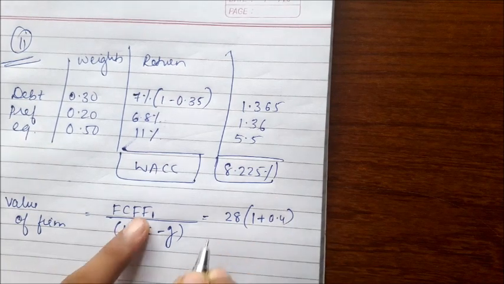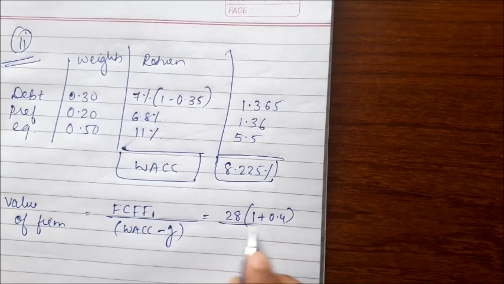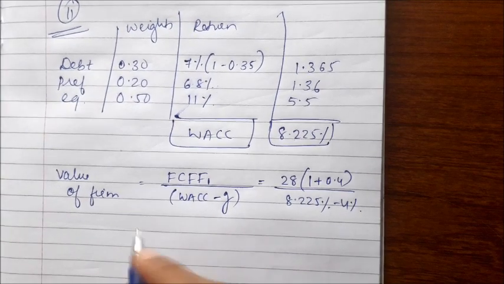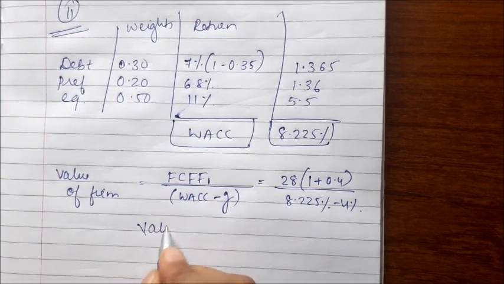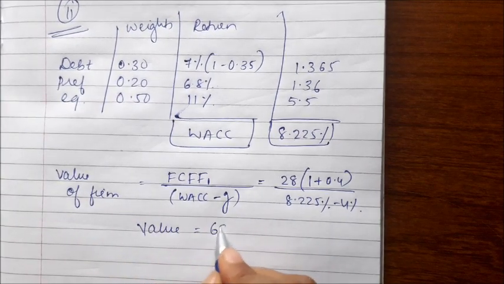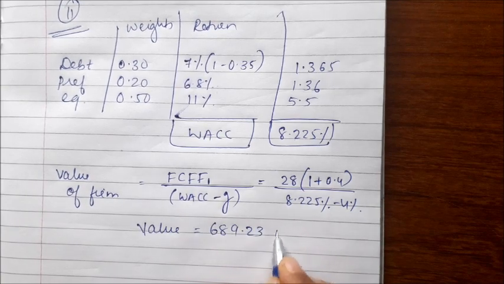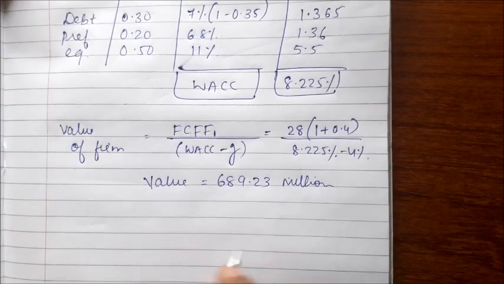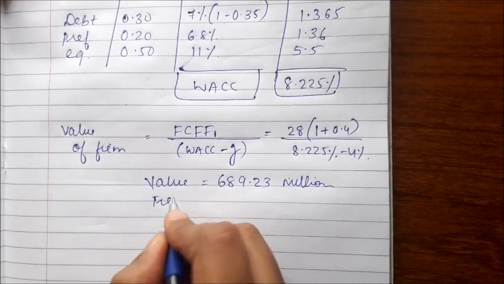So we'll get the free cash flow to the firm at the year end. Divided by 8.225% minus 4%, this would give us the value of the firm. If we calculate, we'll get 689.23 million. The units used are all in millions. Okay, so this is for the firm.